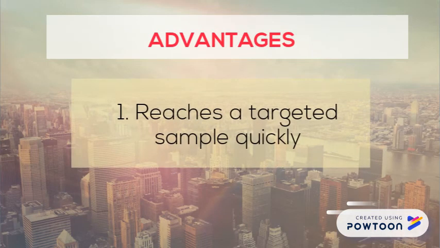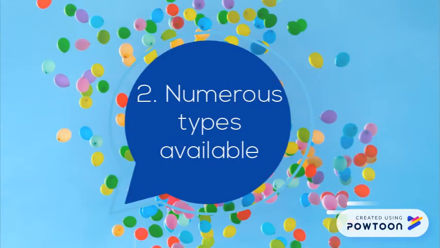Advantages: reach a targeted sample quickly. Purposive sampling provides options. When a targeted sample needs to be reached quickly, the different types of sampling make it possible to make generalizations from the results that are being studied. There are numerous types available. Purposive sampling has 7 different primary types. This allows researchers to find a homogeneous sample, perform typical case sampling, seek out deviant case sampling, or look at characteristics from an entire population.